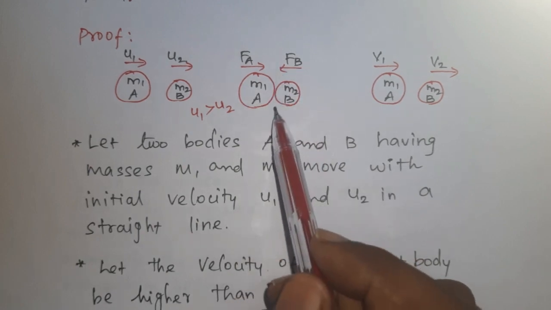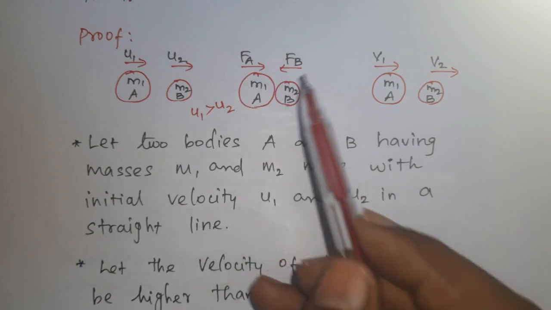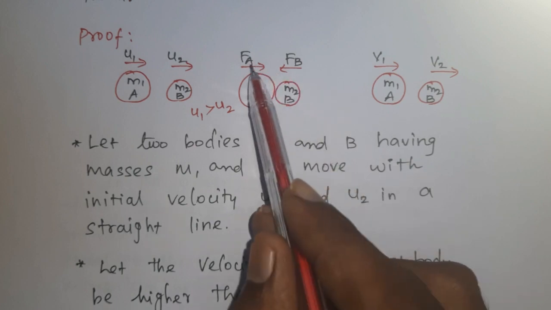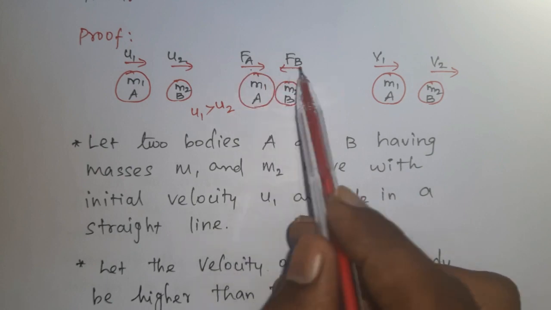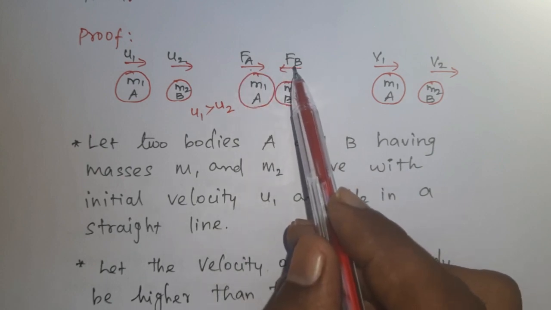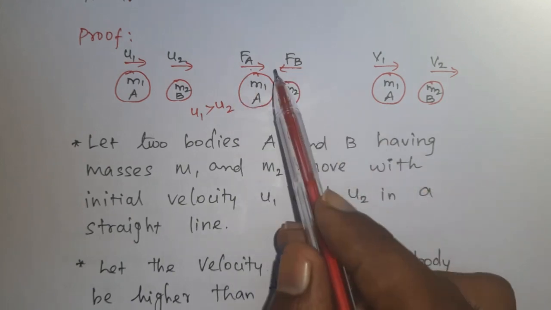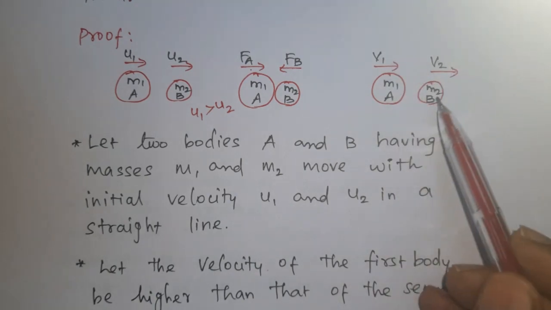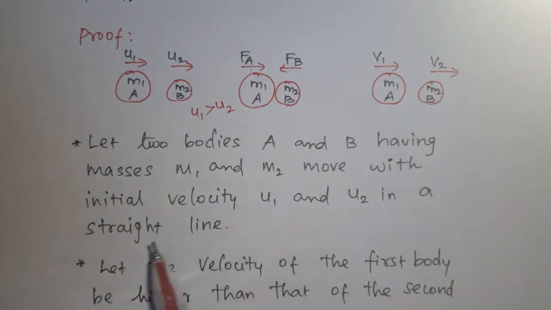During the collision, A exerts a force on B, and at the same time B exerts a force on A. These forces are equal in magnitude and opposite in direction according to Newton's third law of motion. After the collision, A moves with final velocity v1 and B moves with final velocity v2.